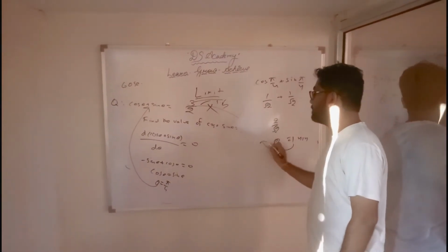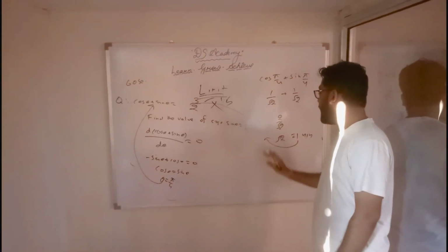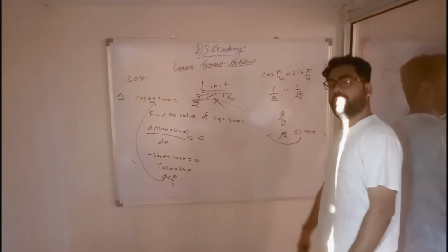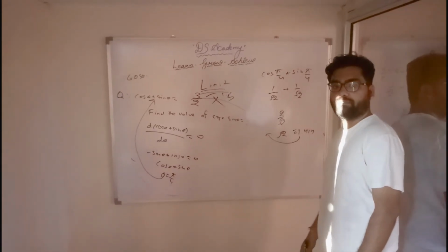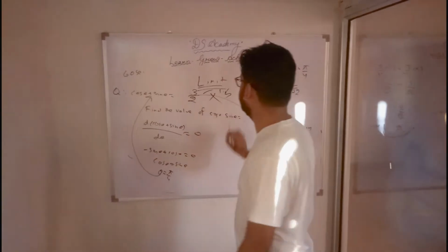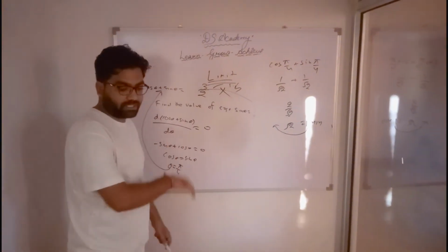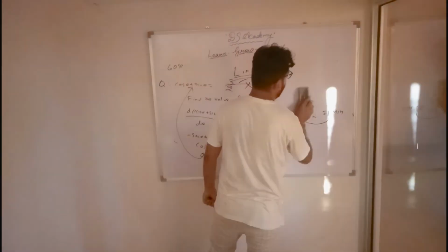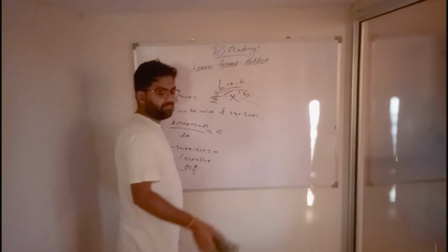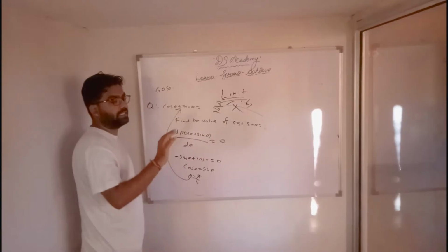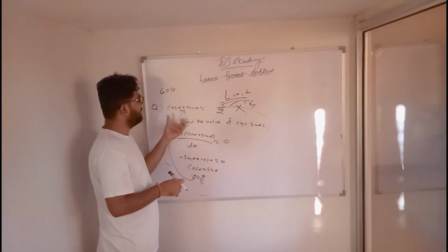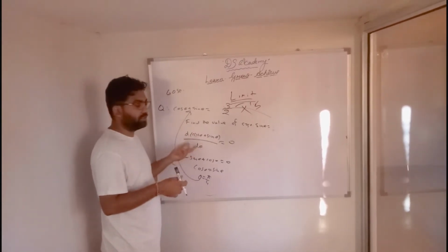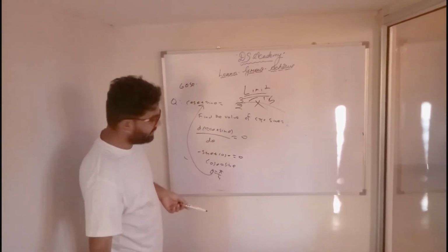So cos theta plus sin theta can't be greater than 1.414. It can be equal, but can't be greater than 1.414. If this question comes as a multiple choice question, they will give options like 1 by 4, 1 by 16, and another option will be something like none of the above, or undefined, or not defined. So this is one of the examples.